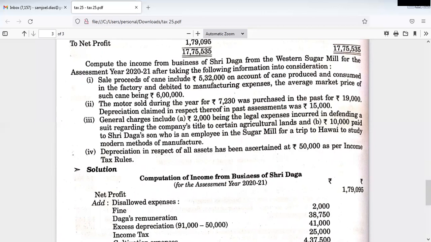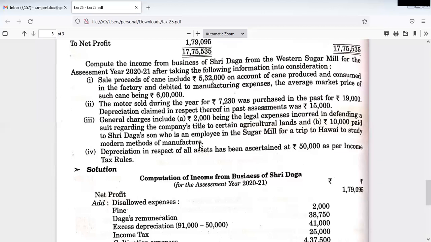Then point B, here you can observe rupees 10,000 paid to Sri Daga's son, who is employed in the sugar mill, for a trip to Hawaii to study modern methods of manufacture. Now it is connected with the business. Daga's son is an employee of the sugar mill, not the owner.